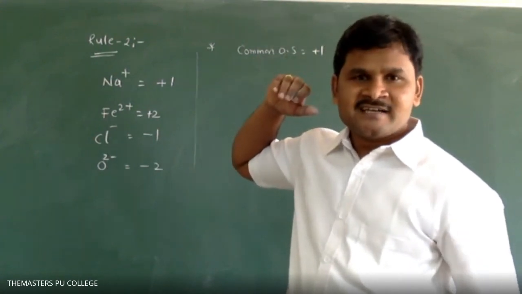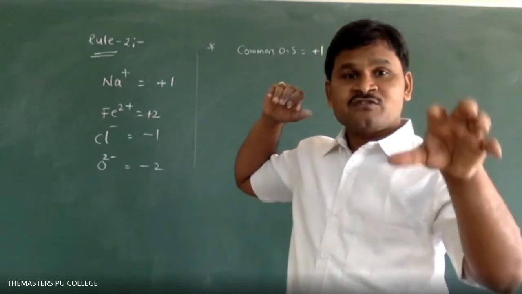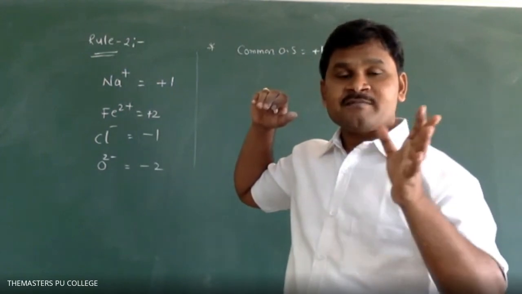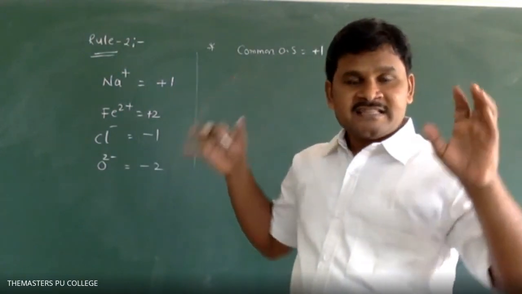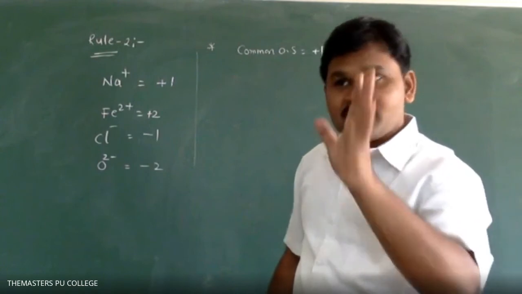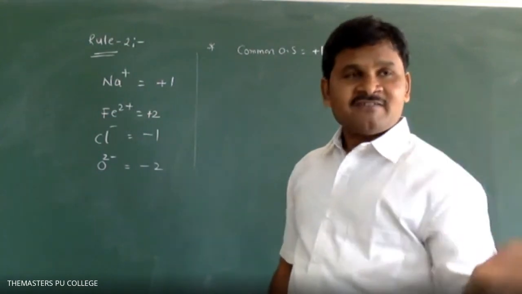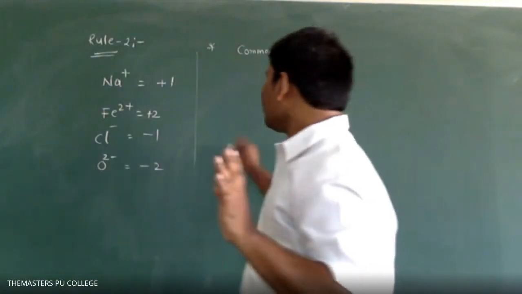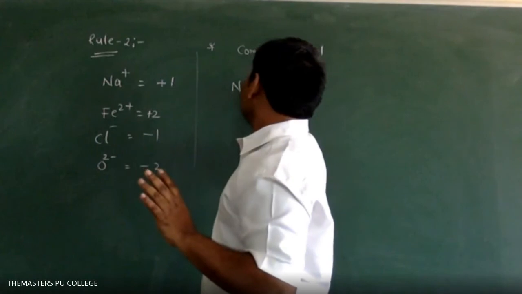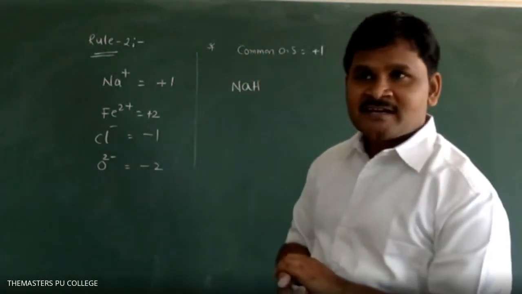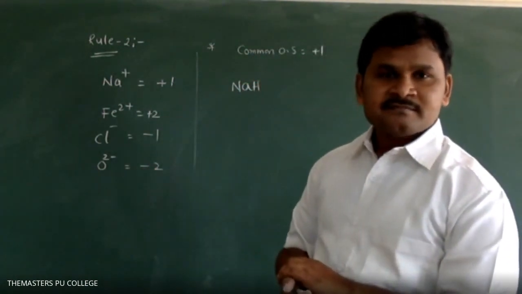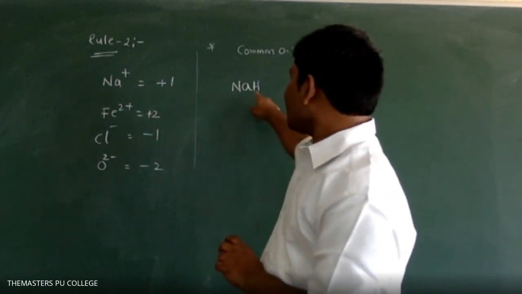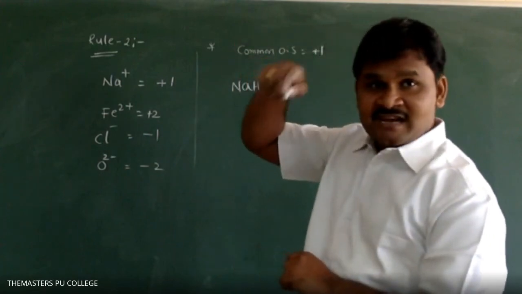Metal hydrides means first group elements, second group elements, third group elements. When they react with hydrogen, we will get metal hydrides. In these three cases only, we have to take hydrogen as -1. In all remaining cases, we take as usual +1 only. For example, in NaH, Na is a first group element, an alkali metal. So here hydrogen we have to take -1, not +1.